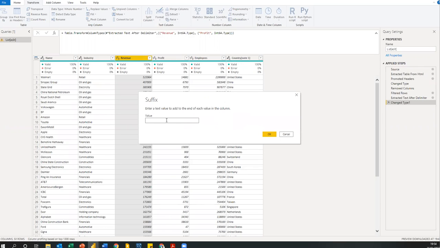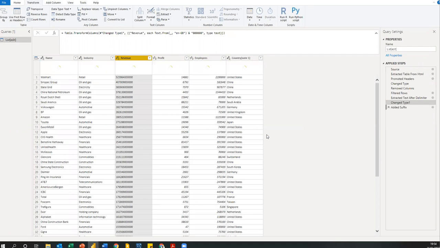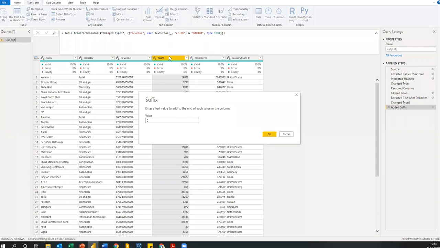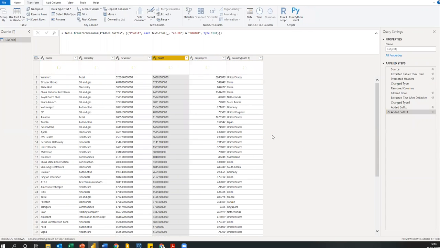The suffix I want to add is six zeros. So I'm going to type 1, 2, 3, 4, 5, 6. This is one way to go about it. Someone else might say, I want to do it some other way. It's fine once we achieve the same result. So I've added six zeros and I'm going to click OK. That is beautiful. That has worked. I'll come here again, go to Format, add suffix, and add six zeros. 1, 2, 3, 4, 5, 6. Wow, beautiful, and I'm good.